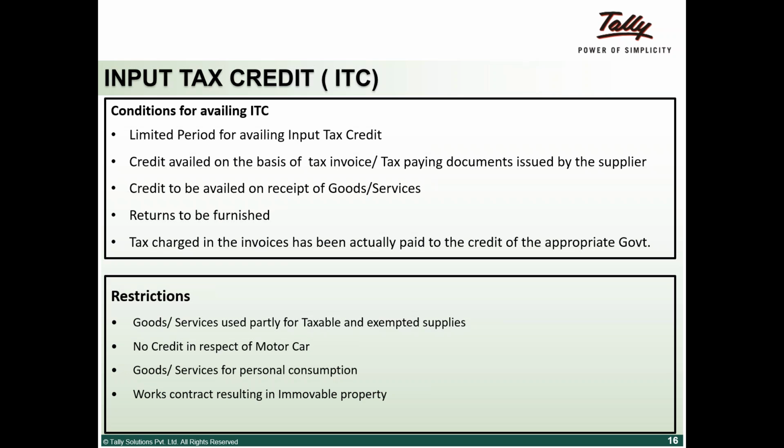But there was another big thing, tax on tax, as we may call it. There were a lot of clarity mismatches between center and state, because the center used to charge service tax and excise. Excise was quite clear, but the state used to charge VAT. The state also wanted some revenue, and the center also wanted it. There were a few things where both VAT and service tax used to get charged.